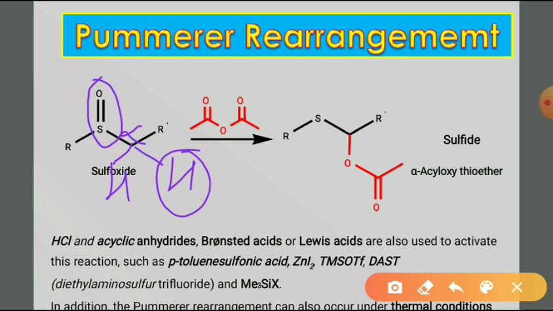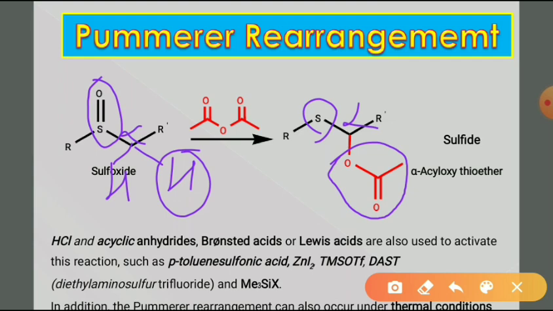Now here, this is a sulfide group, and this is the alpha carbon atom. To this alpha carbon atom, this acetate group is attached, that's why the name alpha-acyloxythioether.